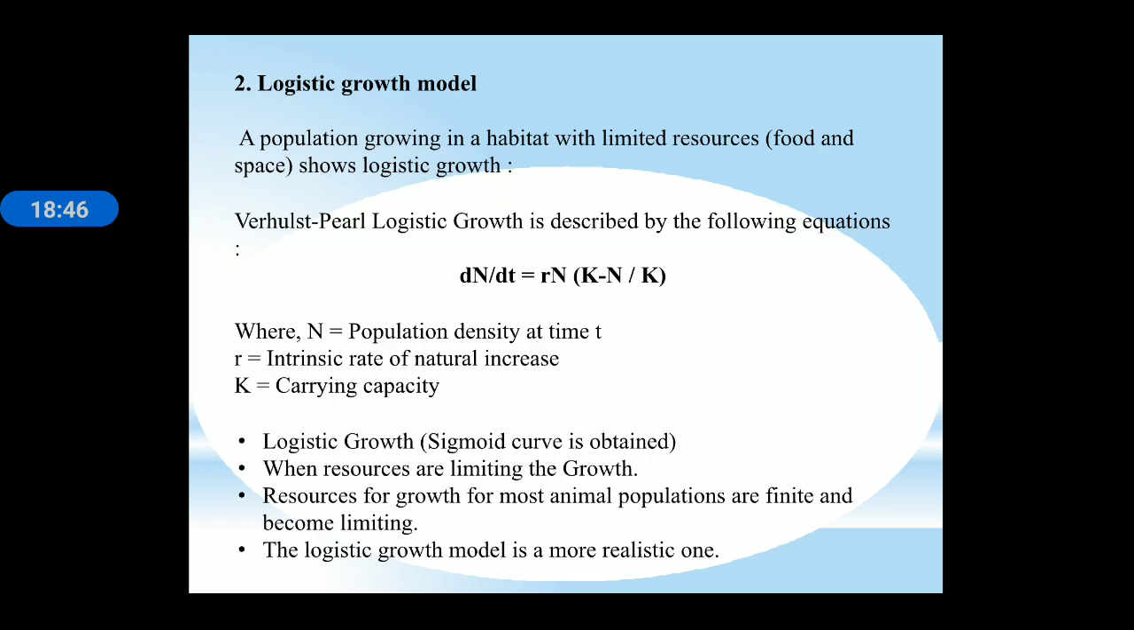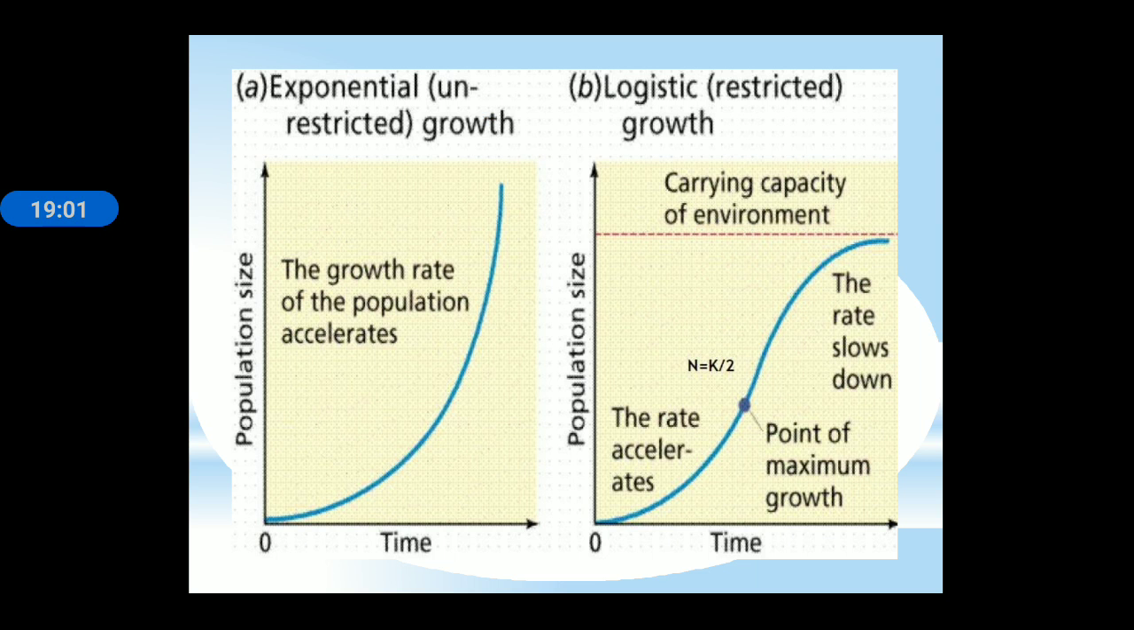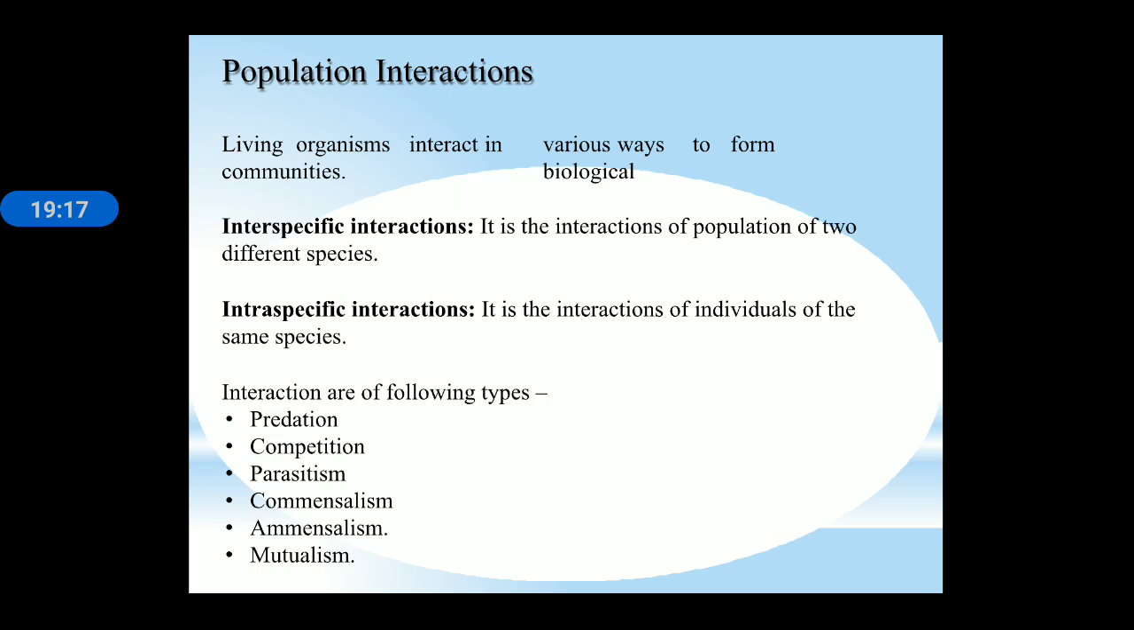Logistic growth is generally sigmoid in nature, and in logistic growth the resources are limited. Resources for growth for most animal populations are finite and become limiting. So the logistic growth model is the more realistic one, and we can see these two different growth curves in a single slide. Exponential growth is unrestricted growth, and in logistic growth, restricted growth, we can see an S-shaped curve, a sigmoid shape.